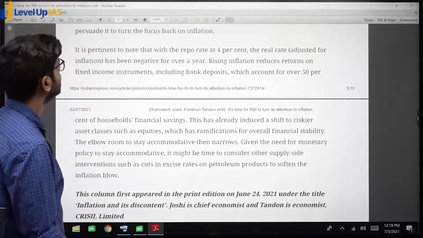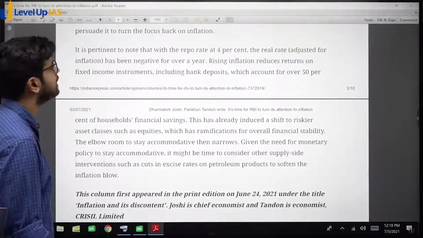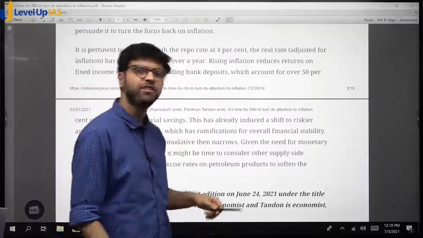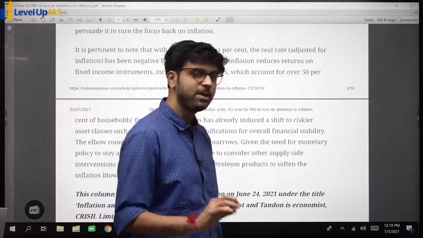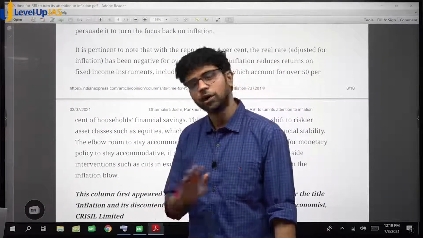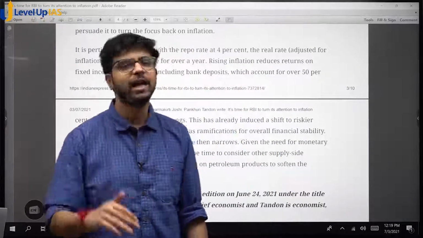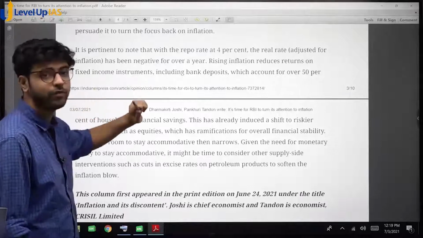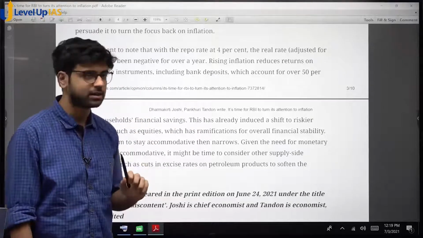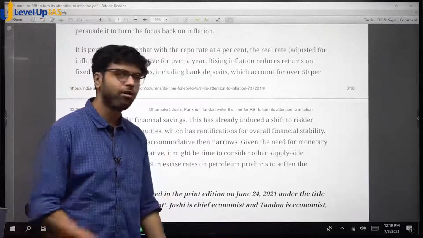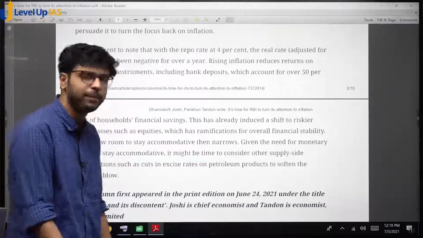It is pertinent to note that with the repo rate at 4%, the real rate adjusted for inflation, see, I always tell you, these rates are always nominal, everything is nominal. Unless specifically mentioned real, always assume GDP estimates, GDP growth rate, repo rates are all nominal. Okay? They look at the headline rates, nominal rates. Adjusted for inflation has been negative for a year. So we have negative real interest rates, abhi tak. Okay? I told you, it happens sometimes. Japan follows it deliberately. We are not following it deliberately, but it is happening.